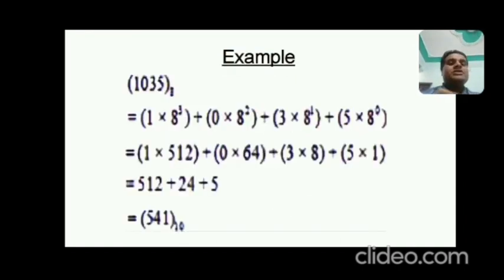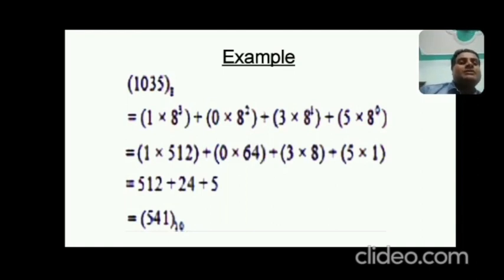Okay. Now you can see this example also. I have 1035 in octal. So how can we convert this? Starting from the rightmost digit, 5 into 8 to the power 0, because 5 is bit 0. So 5 into 8 to the power 0, 3 into 8 to the power 1, 0 into 8 to the power 2, and 1 into 8 to the power 3.